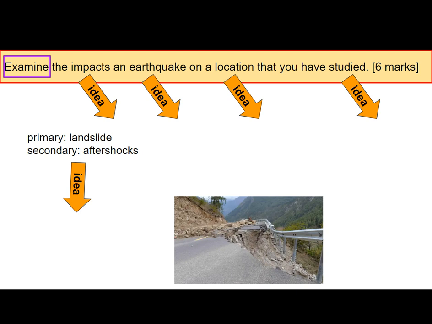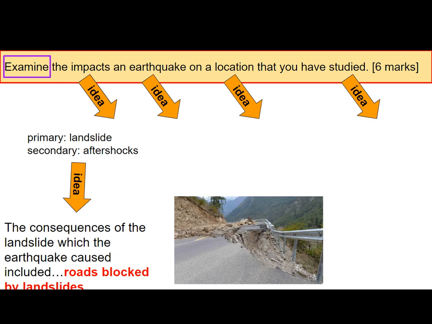So just taking the primary example from a landslide, we could look at the picture and we can say it blocked a lot of roads because the land of the roads slipped down. You can see that very clearly in this image. That meant people couldn't cross those roads. So the consequences of the landslide which the earthquake caused included, and this is not limited to just this information in red, roads being blocked by landslides. You could go further with this, and you could, which we will do later on, talk about the economic consequences, the political consequences, and so on and so forth.